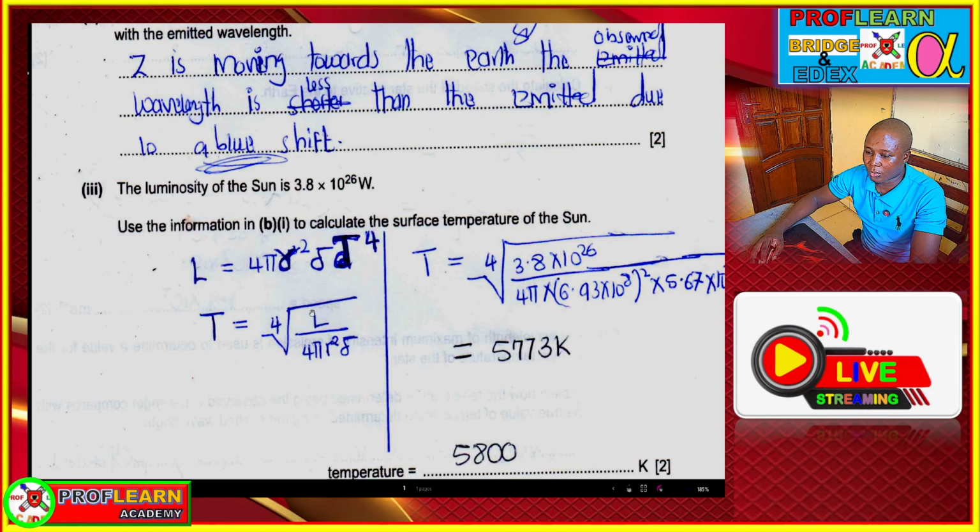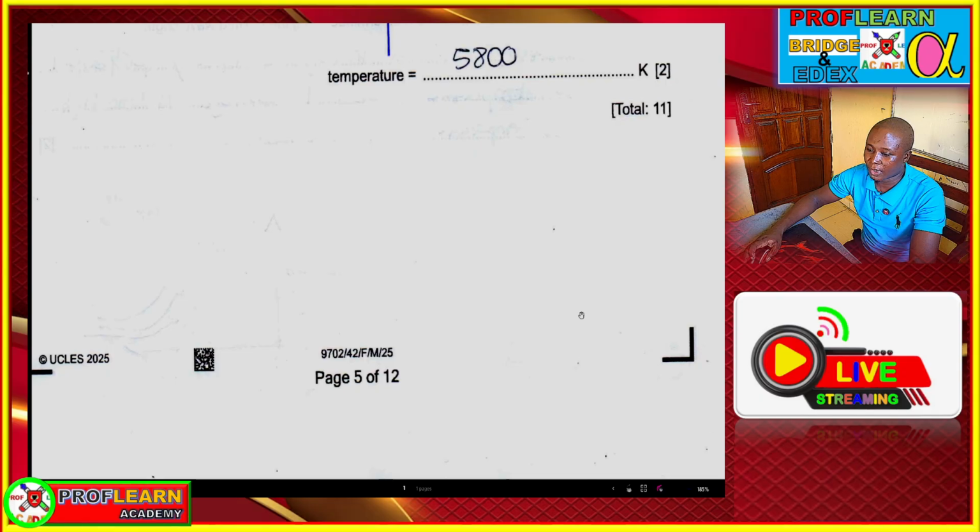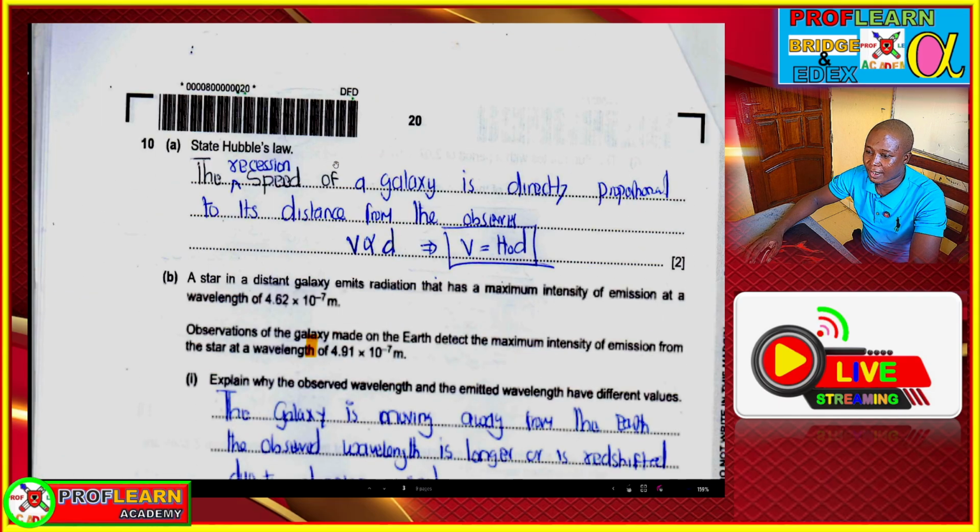This is the fourth root, so it will be luminosity over 4 pi r squared times the Stefan-Boltzmann constant. Here we get our answer as 5800 Kelvin. So basically that's what was tested in March 2025. Now let's dive in and see the other years.